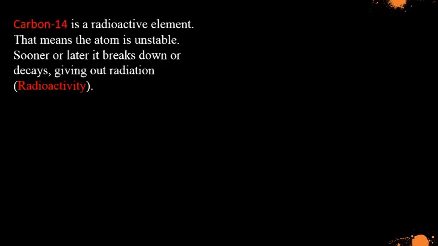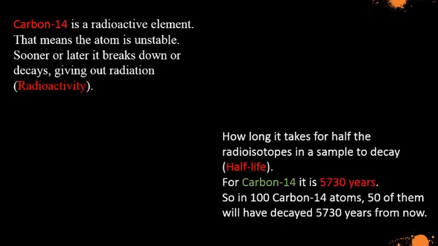Radioactive isotopes, or radioisotopes, decay randomly. We can't say whether a given atom of carbon-14 will decay in the next few seconds or in 1,000 years. But we do know how long it takes for half the radioisotopes in a sample to decay. This is called the half-life. The half-life for carbon-14 is 5730 years. So if you have 100 carbon-14 atoms, 50 of them will have decayed 5730 years from now.